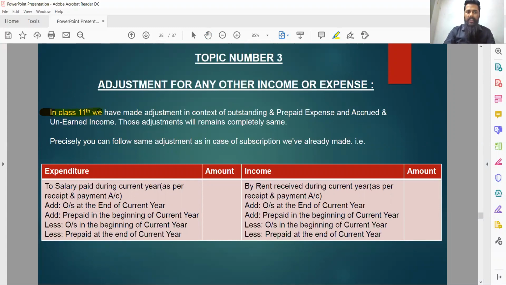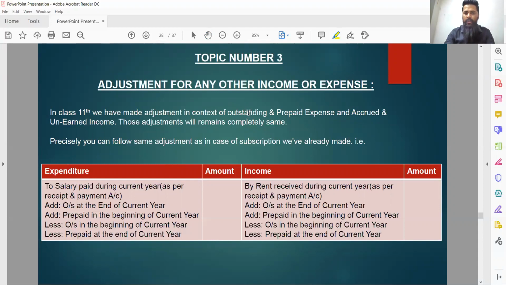The important thing is, in our previous class, we made adjustments in context of outstanding and prepaid expenses, accrued and unearned incomes. In the same manner, in this chapter, we have to deal with these adjustments again. In context of expenses, we will be dealing with outstanding and prepaid expenses, and in context of incomes, with accrued and unearned income.